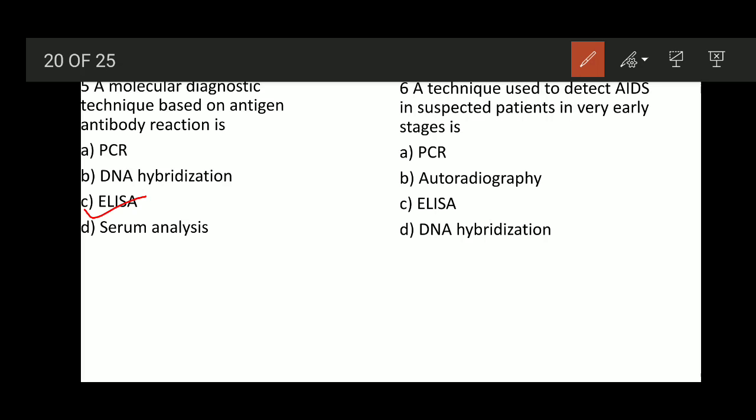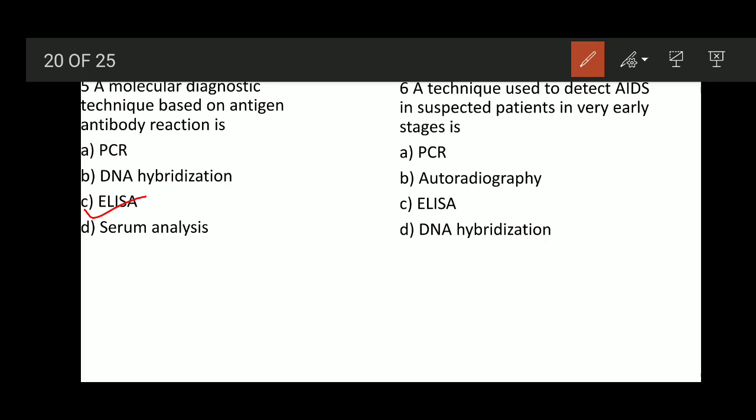Question number 6. A technique used to detect AIDS in suspected patients in very early stages is. In early diagnosis, there are two methods. One is the PCR reaction and one more is the ELISA technique.